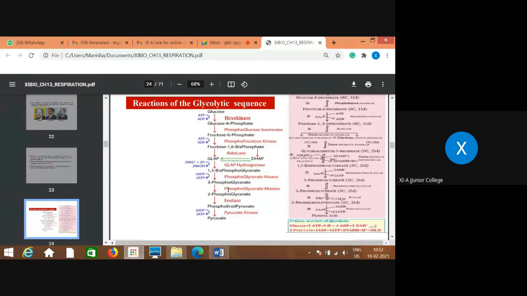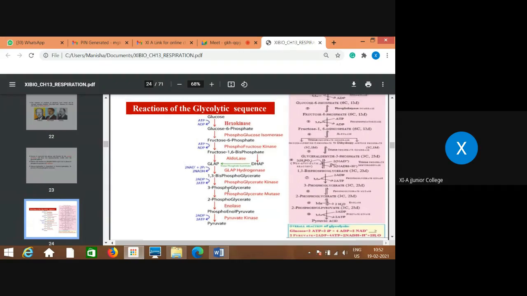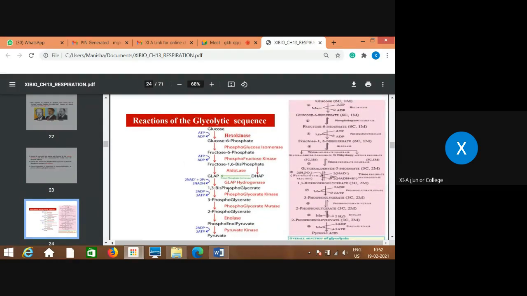So open that page which shows this diagram with all the sequence of reactions involved. First I will explain in a simpler way, and then I will explain it in detail as given in your textbook.